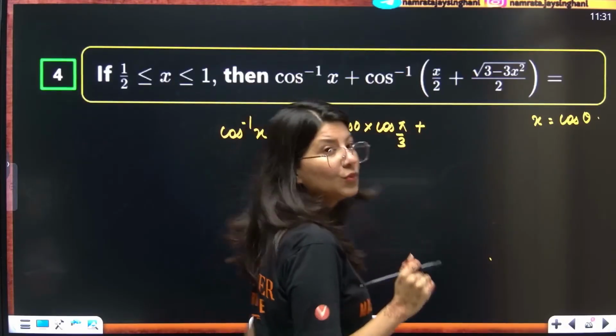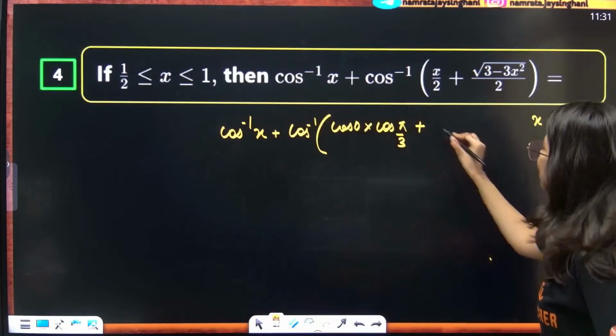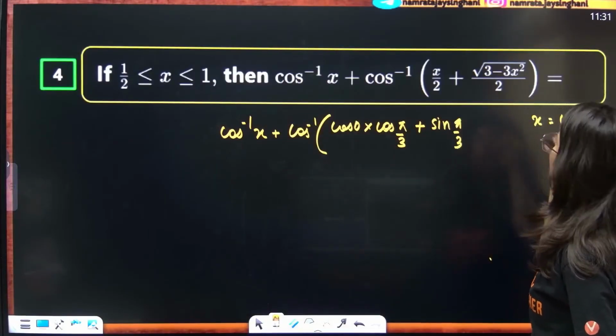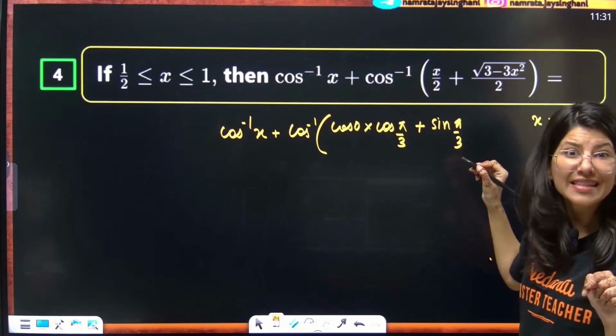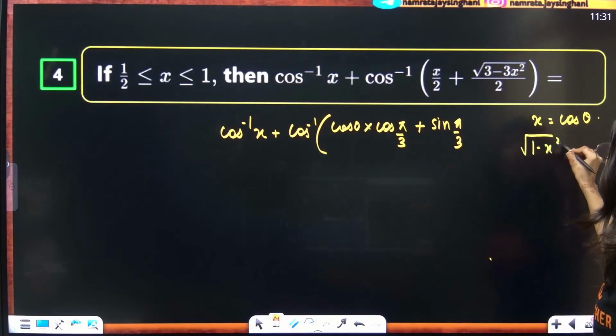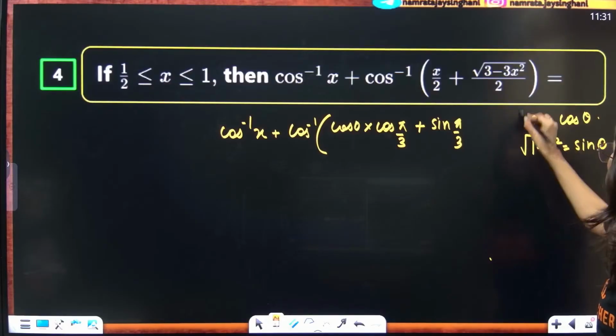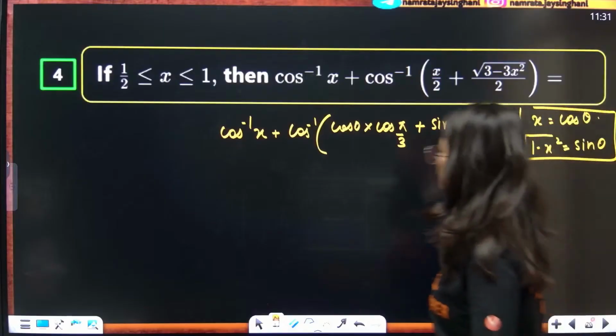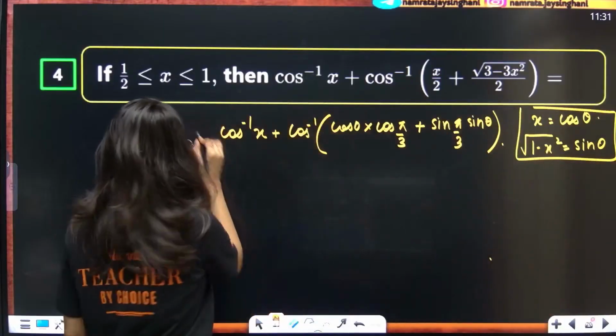Root 3 by 2 is sine 60 degrees, so sine pi by 3. And you know square root of 1 minus x square: if x is cos theta, square root of 1 minus x square is nothing but sine theta. Yes or no? So you get sine theta.